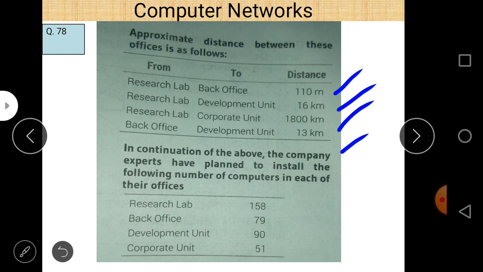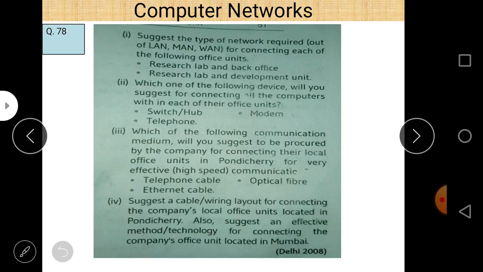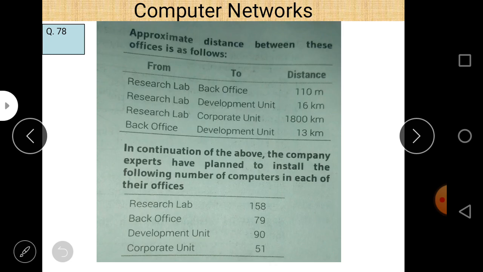And the next part is in continuation of the above. The company experts have planned to install the following number of computers in each of the offices: research lab 158 computers, back office 79 computers, development unit 90 computers, and corporate unit 51 computers. And these are the questions asked related to this problem. You can easily see that the maximum number of computers are in the research lab. So if a question is asked related to a server room, the answer is no doubt the research lab.